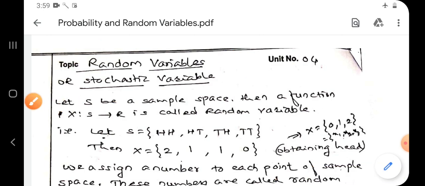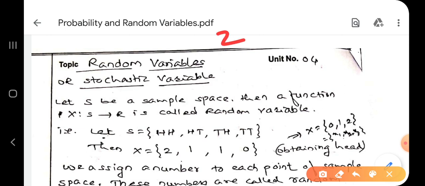Let us take one example so that you will get the concept of random variable. Let us take a simple example. If I toss a coin twice, then what is the sample space? I get both heads, then one head and one tail, then tail and head, and both tails. So this is your sample space.